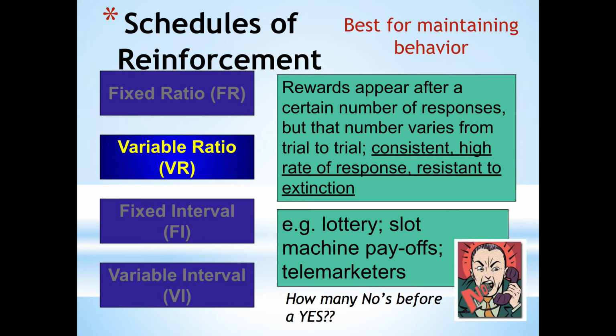So it's going to press and press and press until the reinforcement comes, and it's going to continue to do so because it doesn't know how many bar presses are required in order to gain access to the food pellet. So again, variable ratio, because it's response dependent or behavior dependent, and the organism doesn't know how many responses, it produces a very high response rate. Other examples of this reinforcement schedule include playing the lottery.